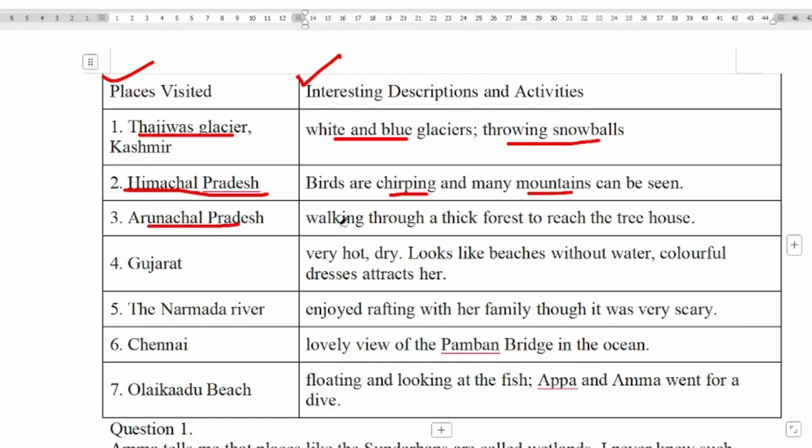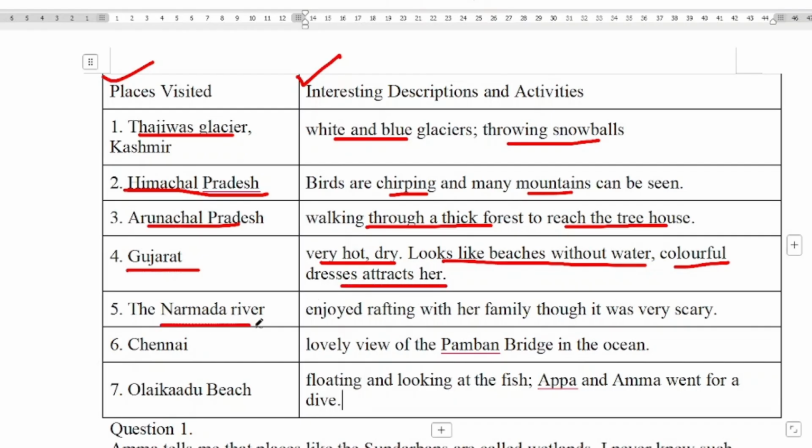Next is Arunachal Pradesh. Walking through a thick, dense forest to reach their tree house. She felt sometimes that she would be lost in that forest. Gujarat. It was very hot and dry, looked like beaches without water because there was only sand all around, but no water. But she liked the colorful dresses which attracted her. Narmada River, enjoyed rafting with her family, though it was very scary. It was very scary to do the rafting, but she enjoyed it.